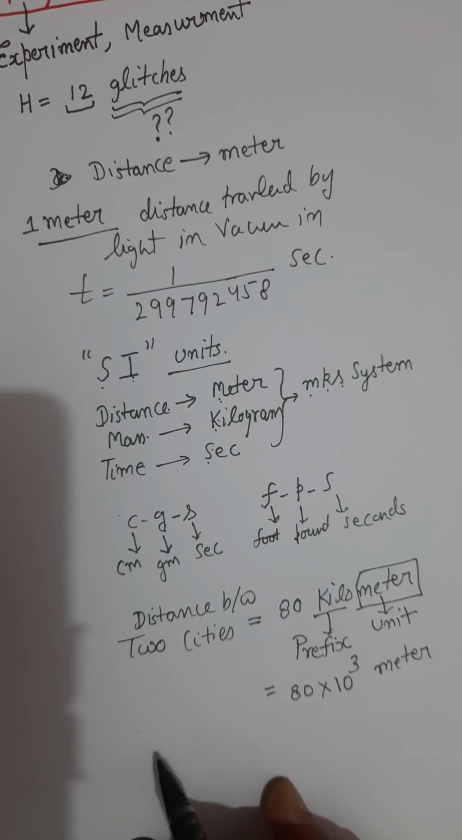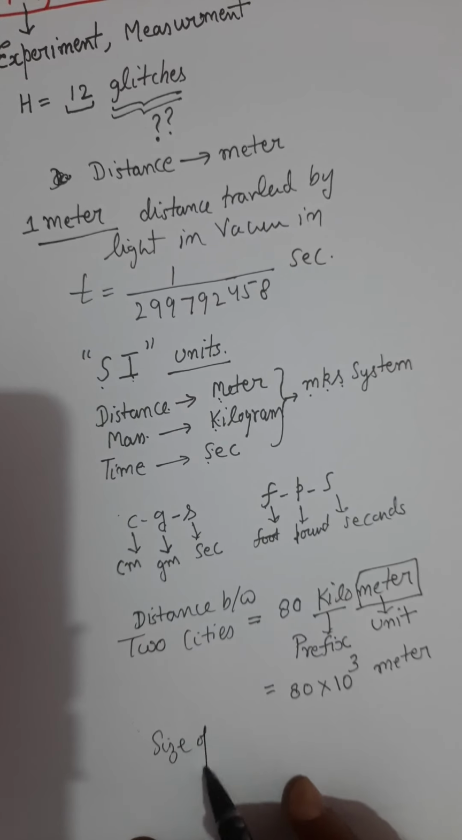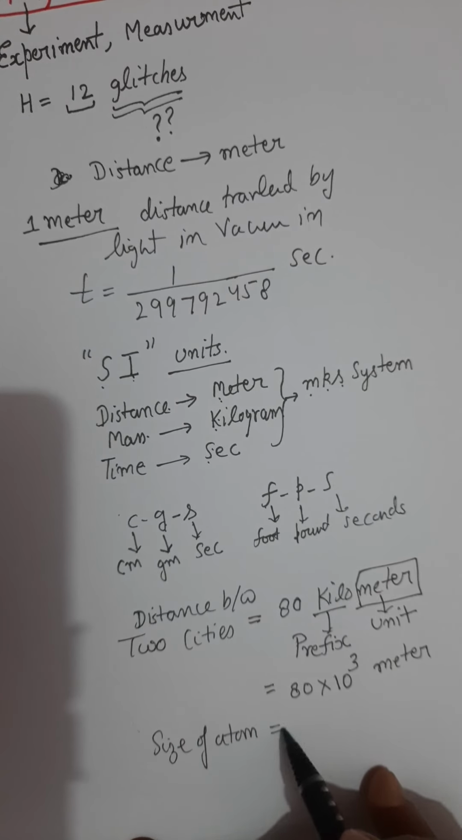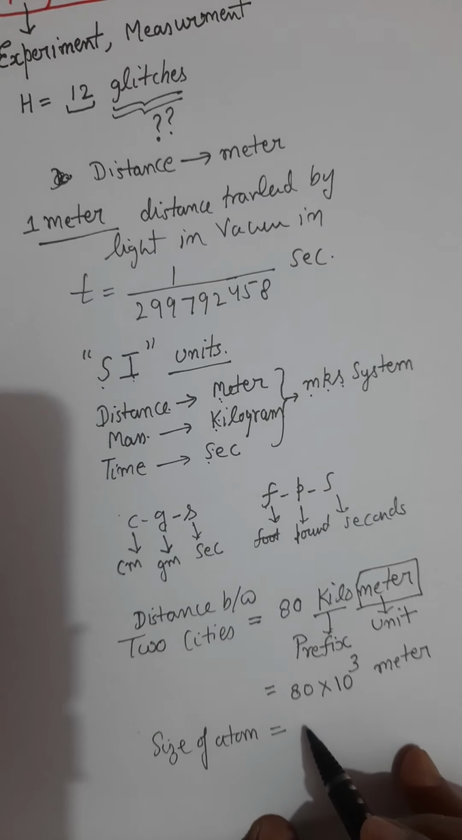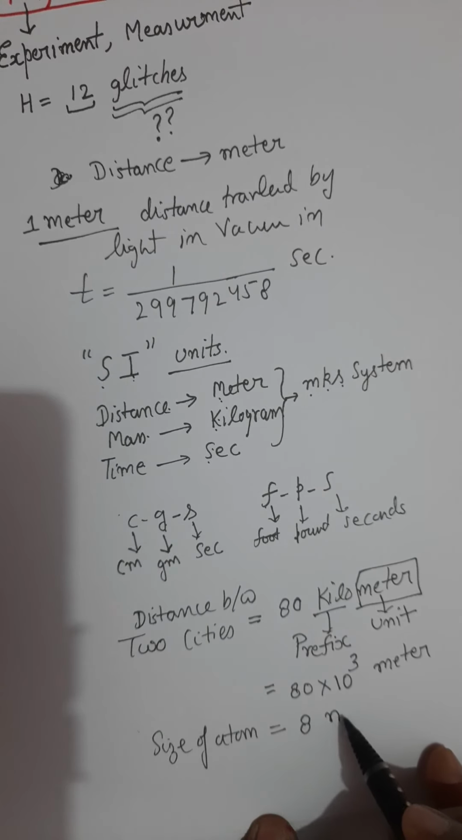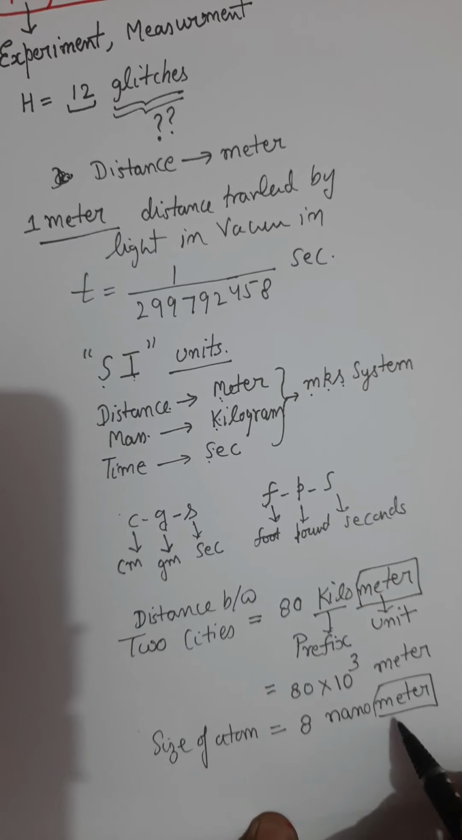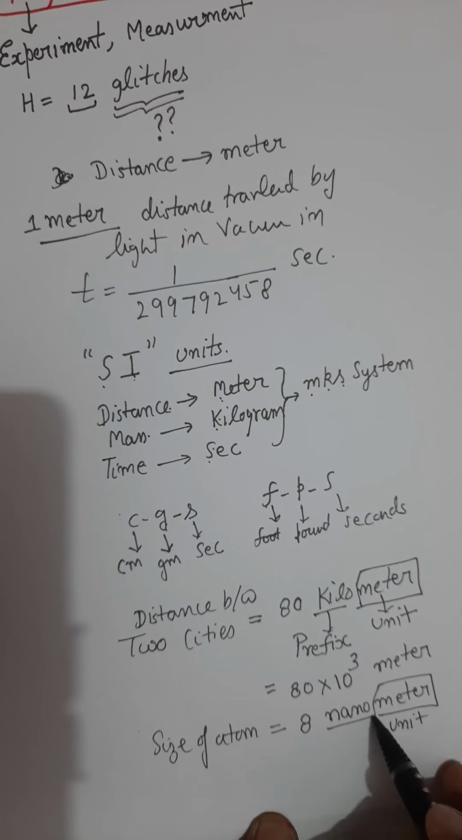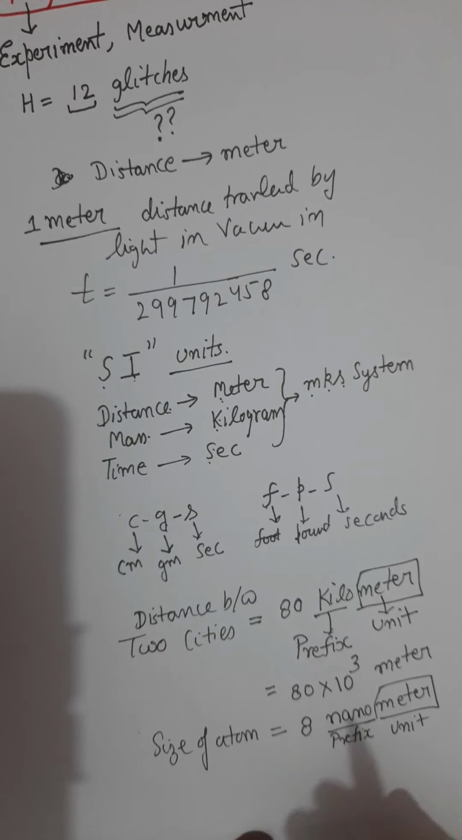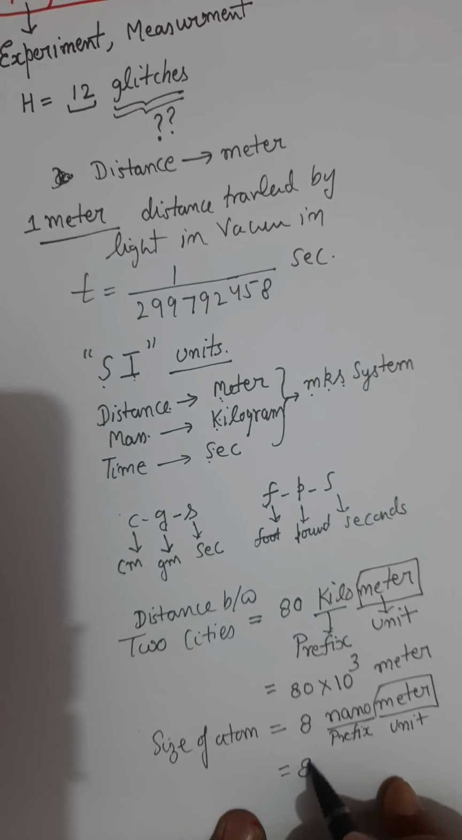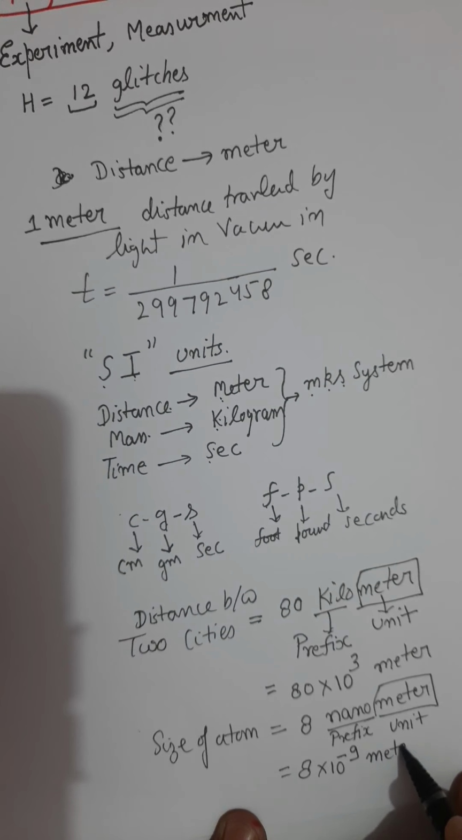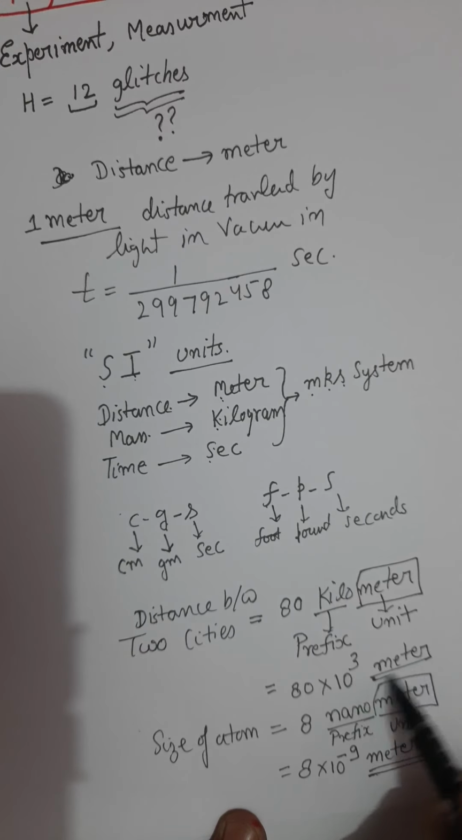Suppose size of atom is given. Now size of atom is very small. We say that size of atom is 8 nanometer. So meter is the unit, again meter is the standard unit, nano is the prefix, which stands for 10 raised to the power minus 9. So you can call it, yes, it is 8 into 10 to the power minus 9, and now it would be meter. So we are always putting the measurement in standard units.